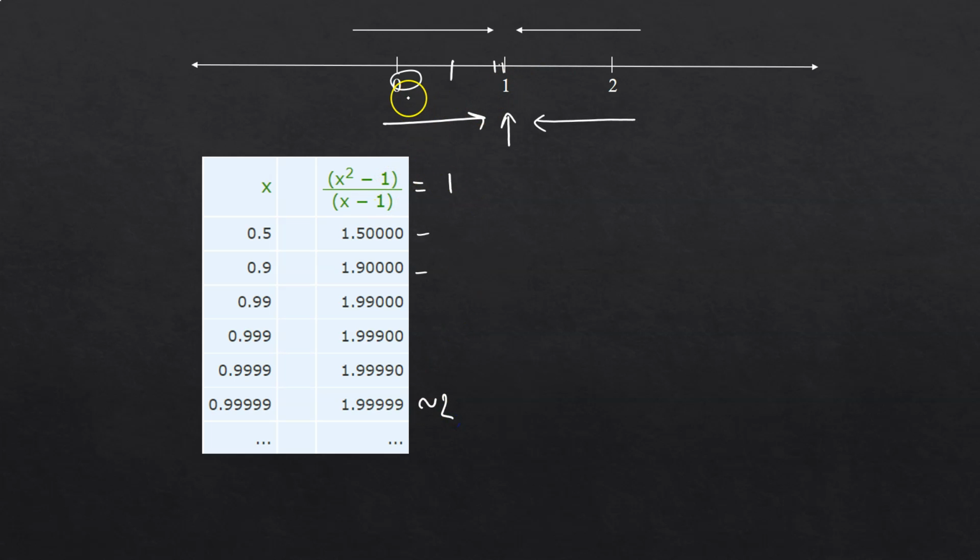Okay, so what we notice here is that if we approach 1 from its left-hand side, the value of the function is also approaching 2.